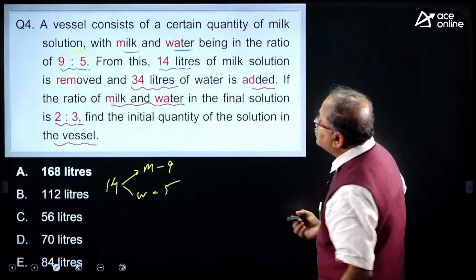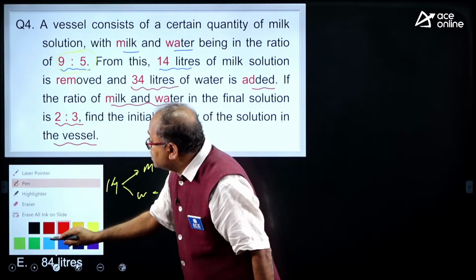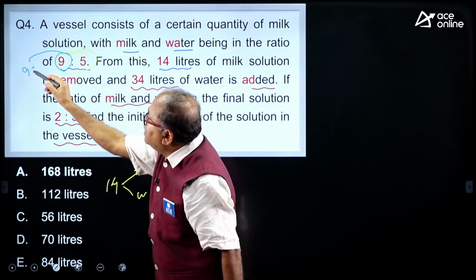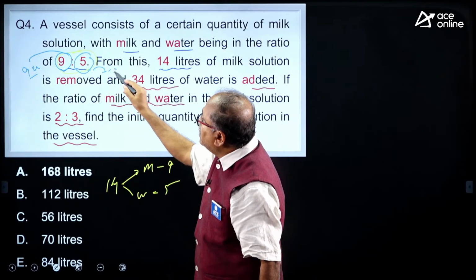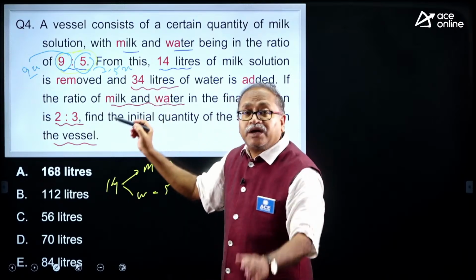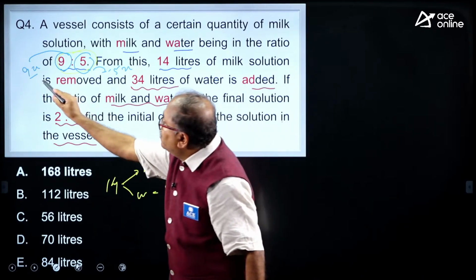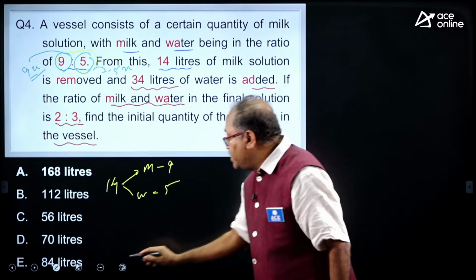Now, I will answer the question here. What should I consider? The 9 part is the milk, so I will consider milk as 9x, and the 5 part is water, so I will consider 5x as water. So, from here, how many liters of milk are taken out? 9 liters of milk are taken out.